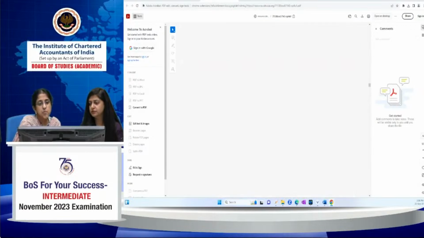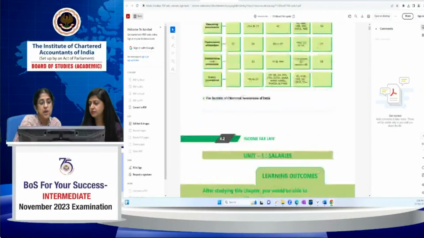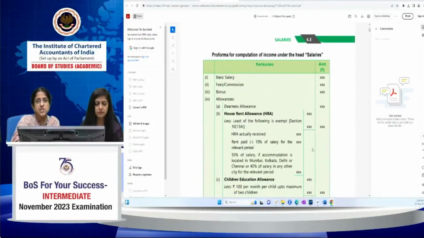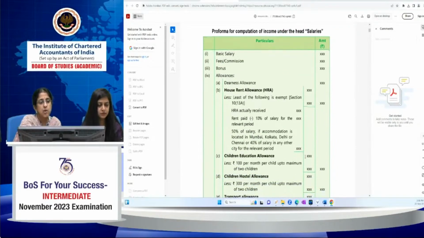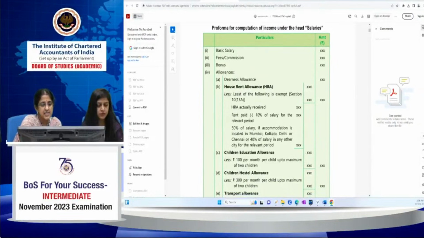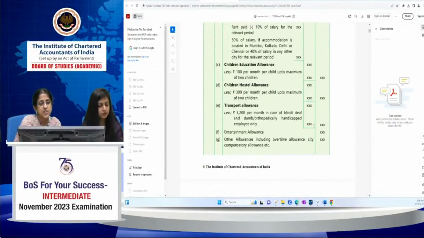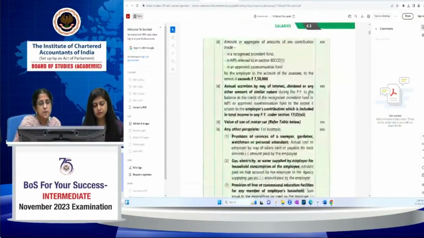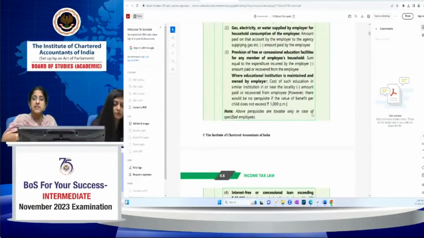The beginning of what I wanted to say, in the chapter on the 5 heads of income, we have given you how to go about computing the income in case of salaries. See, this computation chart is there in the salaries chapter. It tells you what exemptions are available for HRA, children education allowance, transport allowance, and perquisites, and how you go about computing. So it is very essential that you read all this, read your study material, and then go through the computation